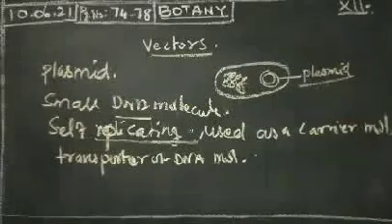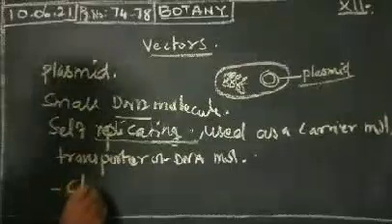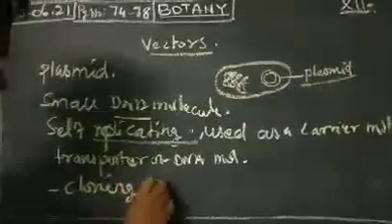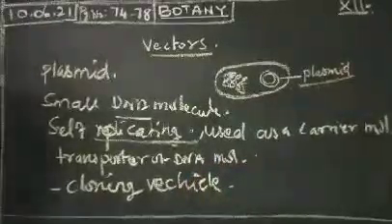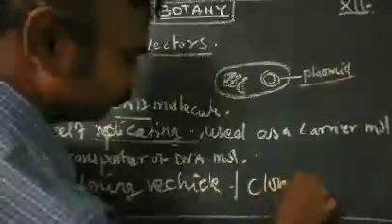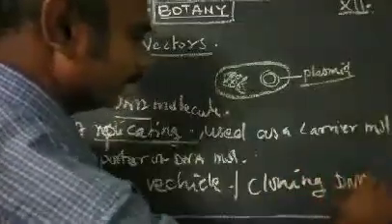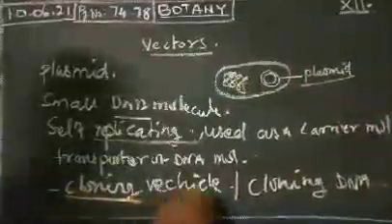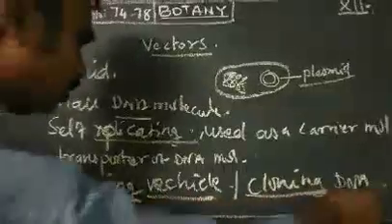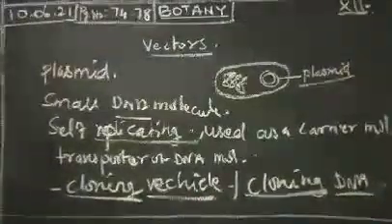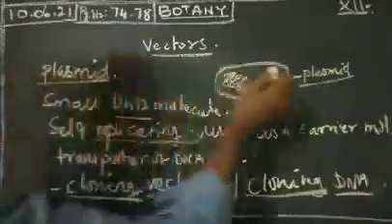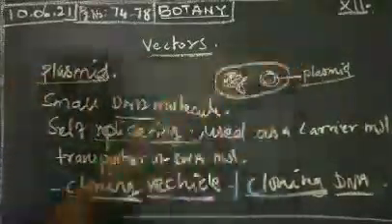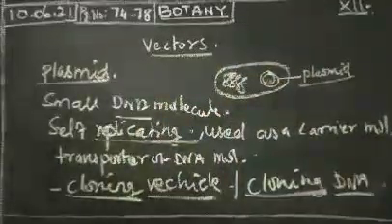Vectors are otherwise known as a carrier molecule or a cloning vehicle. A vector is a cloning vehicle or otherwise cloning DNA. Anything is there, you can choose. That is called vectors or otherwise plasmids. Plasmids are nothing but double-stranded DNA, circular in nature, mostly present in a bacterial cell.